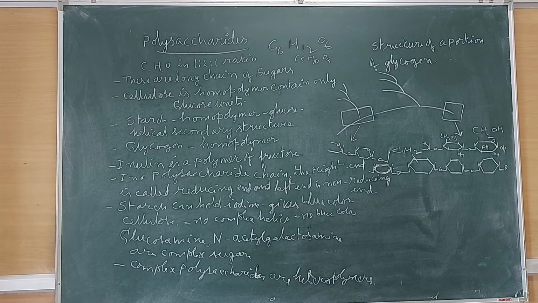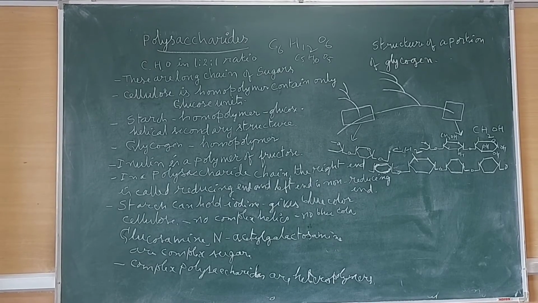Glucosamine and N-acetyl galactosamine are the complex sugars. Complex polysaccharides, or complex carbohydrates, are heteropolymers. They are made by different units.